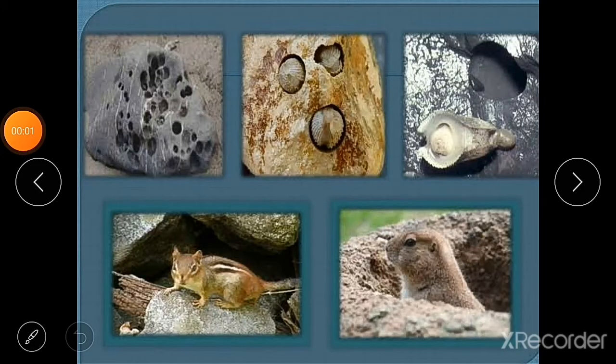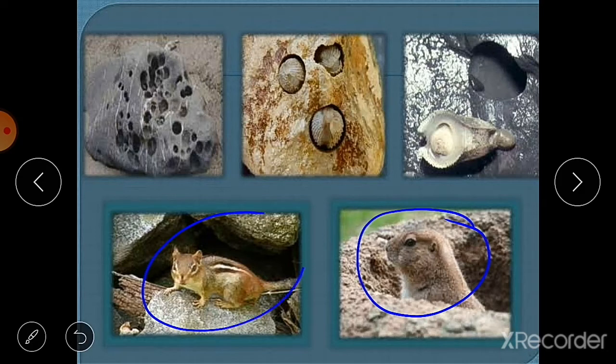What is biological weathering? See, burrowing animals means animals that live in burrows or holes in the soil. So burrowing animals like moles and rabbits dig holes that expose new rocks to the effects of weathering. What do these animals do? These rabbits, moles and squirrels dig holes in the soil, and also in the rocks, some animals dig holes in the rocks also.